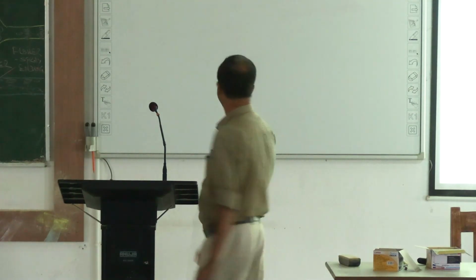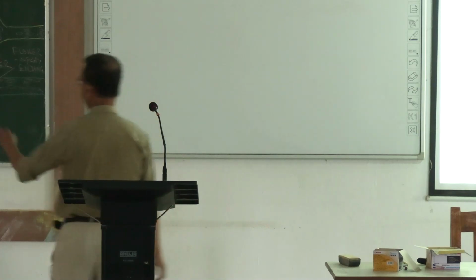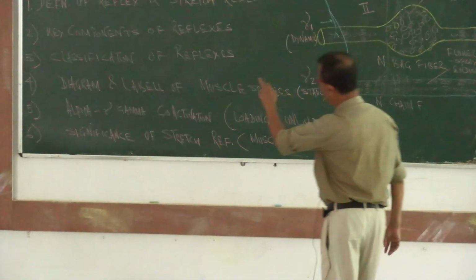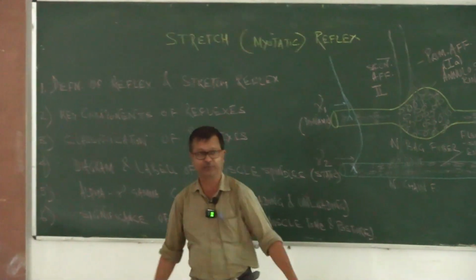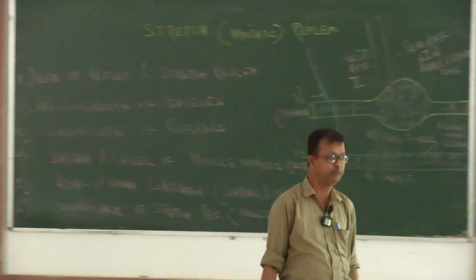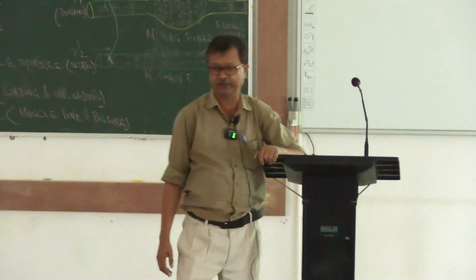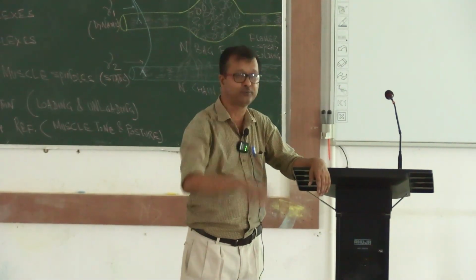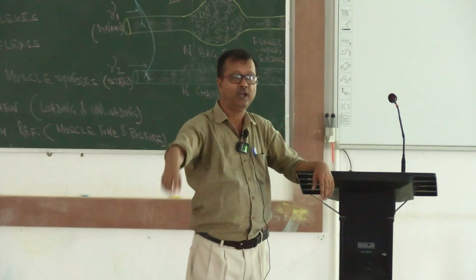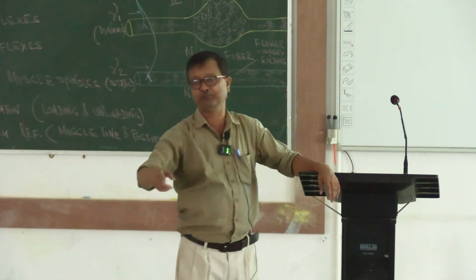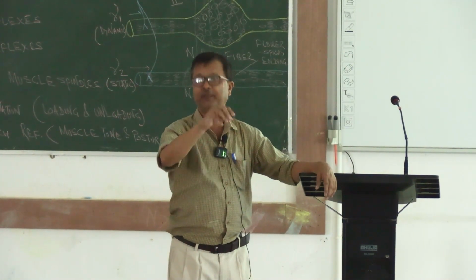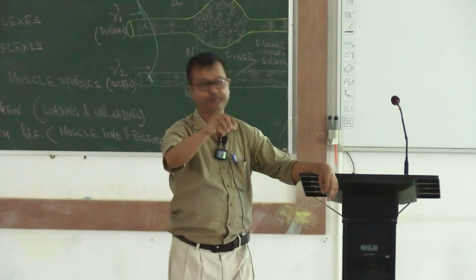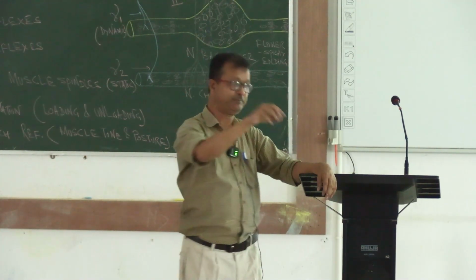These things. And what are the key components of a reflex? What do you mean by the key components of a reflex? What are the components of a reflex? In a reflex, what should be the components? Beginning with the receptors.